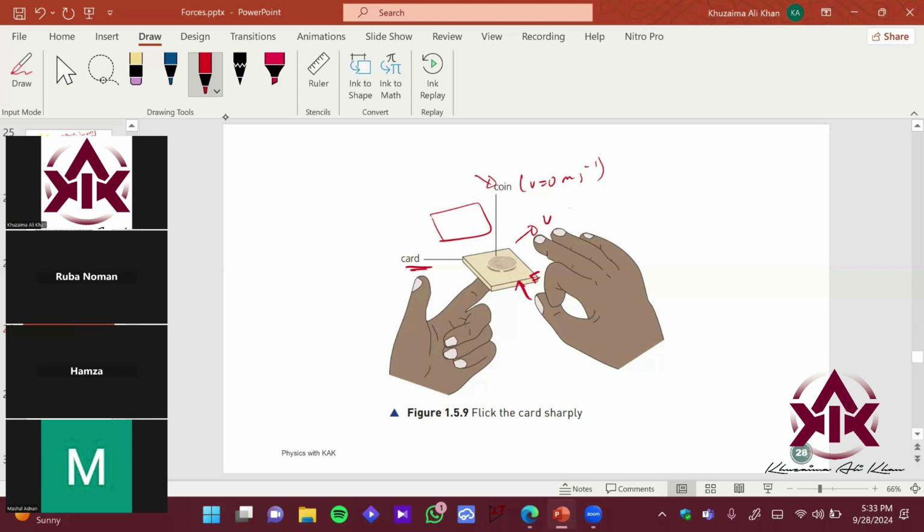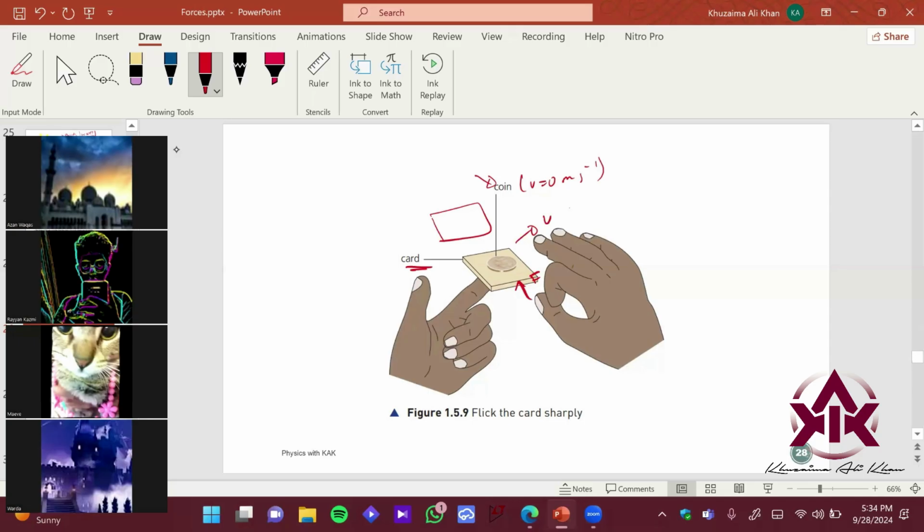Okay. Does that make sense? If it makes sense, give me a thumbs up. This idea is pretty important, right? It will be used further in your next future chapters. So make sure that it is pretty clear over here. Okay. It makes sense to everyone.